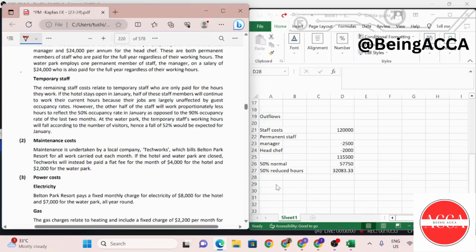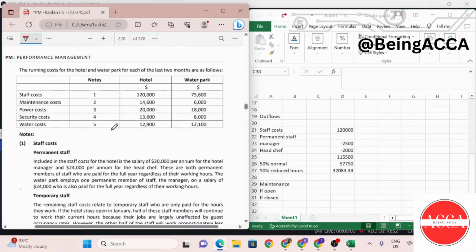So let's see over here that maintenance, if open and if closed. So if we're going to keep the park open, the maintenance is going to remain the same, which is 14,600. And if it remains closed, then we are paying a flat fee of 4,000.